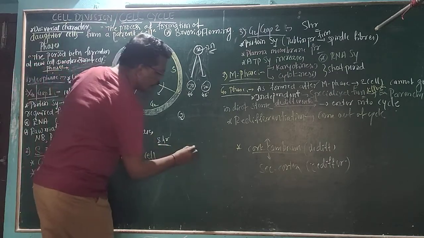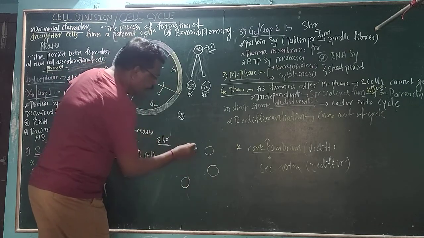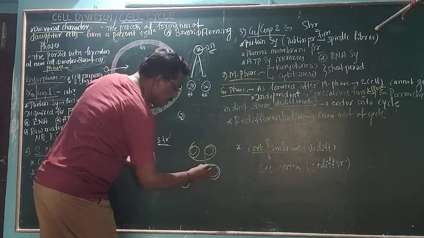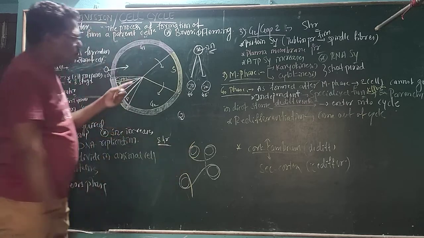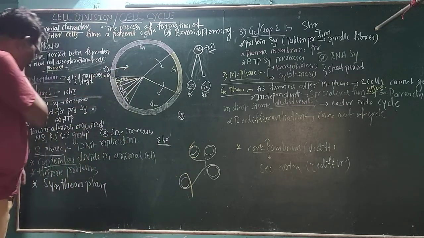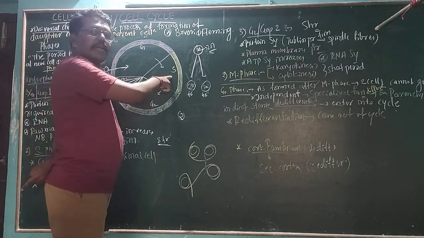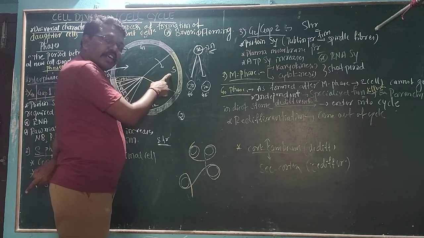Then the most powerful DNA packaging: some histone proteins are there within the nucleus. That DNA can be wound around histone proteins. Hence, histone proteins will be synthesized within the S phase. Then this is about the S phase, for the purpose of DNA synthesis, the formation of the new daughter DNA molecule.